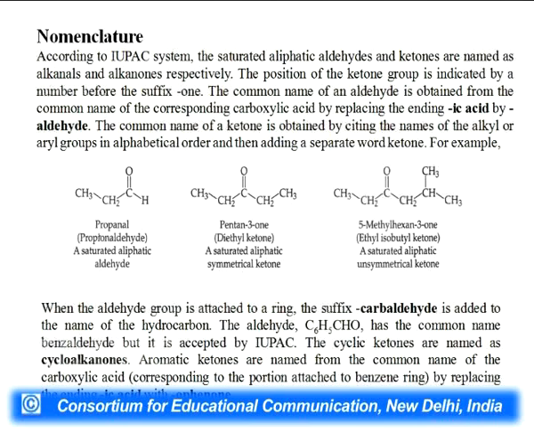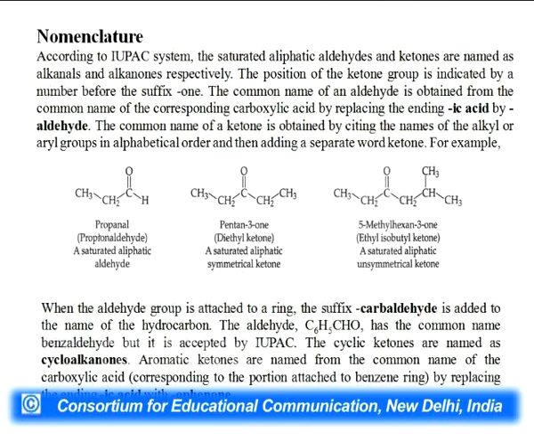According to IUPAC system, the saturated aliphatic aldehydes and ketones are named as alkanals and alkanones. For ketones, the position of the ketone group is first indicated and then by suffix -one. The common name of an aldehyde is obtained from the common name of corresponding carboxylic acid by replacing -ic acid by aldehyde. The common name of ketone is obtained by citing the name of the alkyl or aryl in alphabetical order and then adding a separate word ketone.